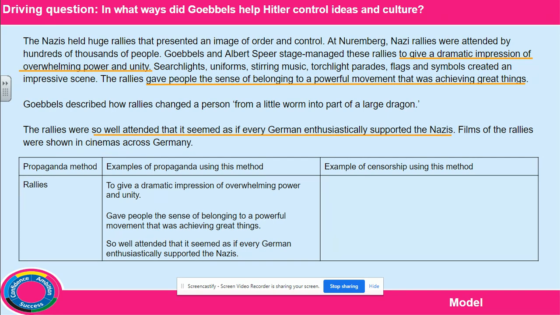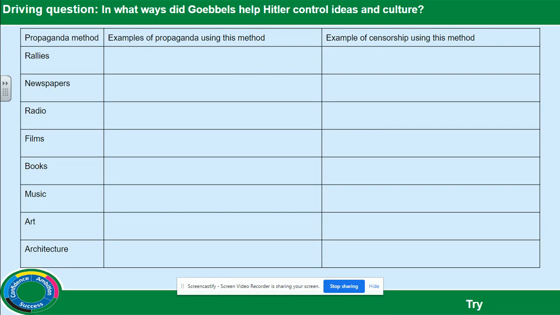Now, as you read through the article that I've scanned in for you, you will find some examples of censorship, normally from newspapers, radio, films, books. You will see examples where the Nazis are stopping people from demonstrating their ideas or giving their opinions, and that's what you're looking for if you're looking for censorship. So, read through the article and complete the rest of the table on the Google Doc that I've made for you as this task. Pause the video and complete that now.